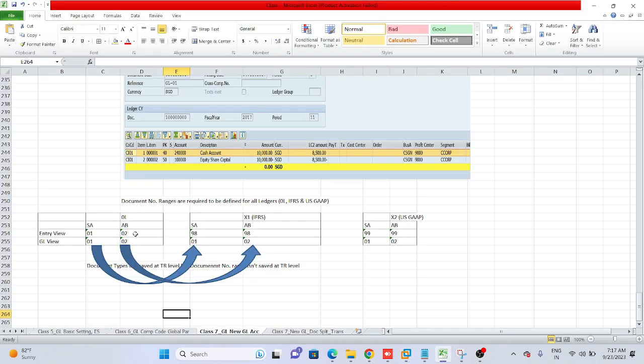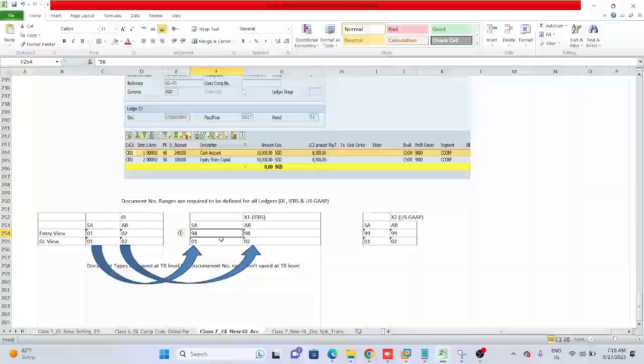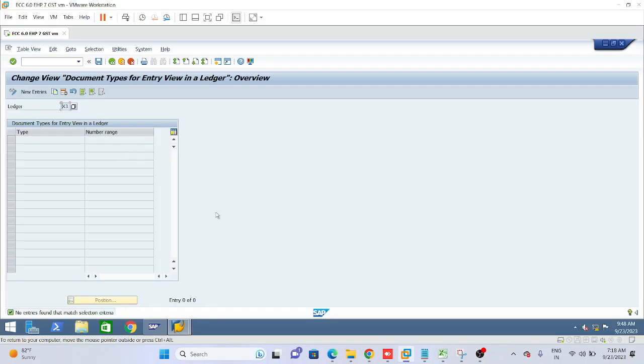See what we are doing actually. We are now going to define the entry view for our IFRS ledger for these two document types. The heading is define document types for entry view in a ledger, so in the X1 ledger, IFRS, and the US ledger, we are going to define the document types for these two company codes. We are going to define 98 and 99.